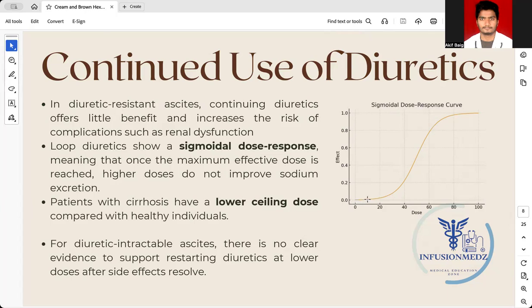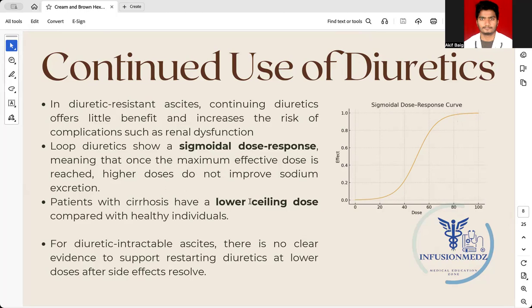Initially, with an increase in the dosage of diuretic, there is a good diuretic response. But after a certain dosage, like 60 to 80 milligrams of furosemide or torsemide, there is a plateau. That means no further response occurs, so increasing the dose further may not be very useful in those patients.